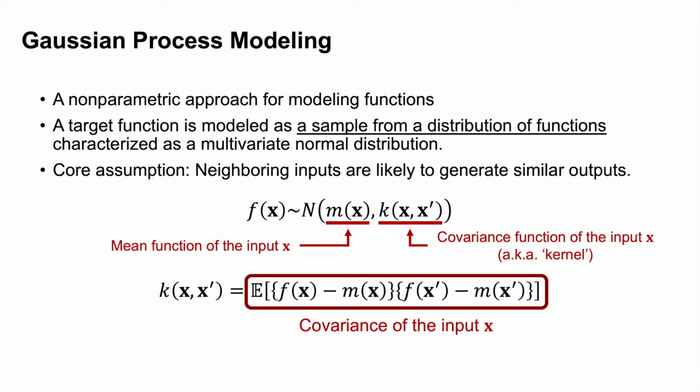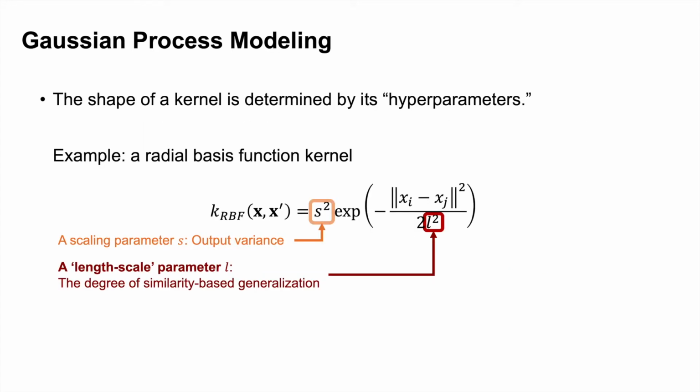The kernel or covariance function, denoted k, implements this assumption. The shape of a kernel, which affects the shape of the function, is determined by its hyperparameters. For example, a radial basis function kernel shown here has two hyperparameters. One is an output variance parameter, and the other one is a length scale parameter that determines the degree of similarity-based generalization.